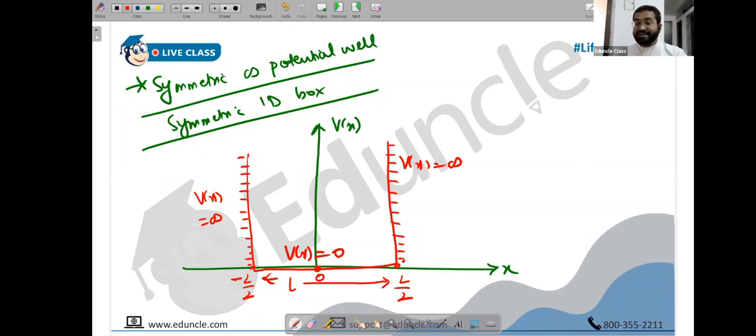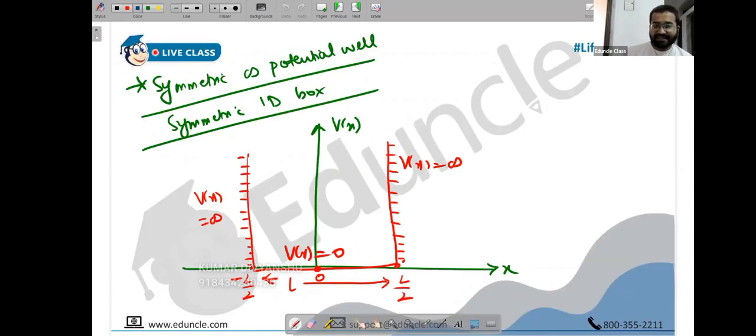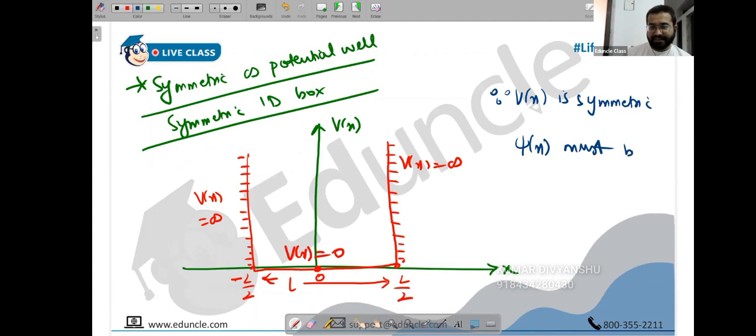What you said, that if the potential is finite, then the wave function must be continuous, is different. Finite potential and continuous wave function. Now we are speaking about if the potential is symmetric, then the wave function is either symmetric or antisymmetric, and we created a very beautiful flowchart related to that. It has to be either of them. So write it right now first of all. Since the potential V of x is symmetric, the wave function must be either symmetric or antisymmetric.